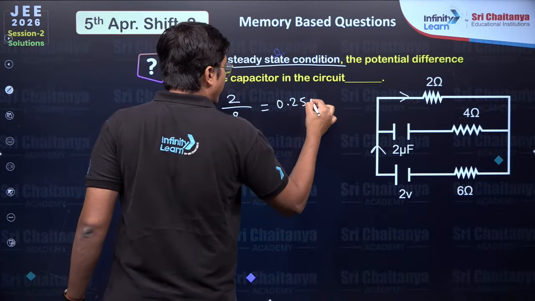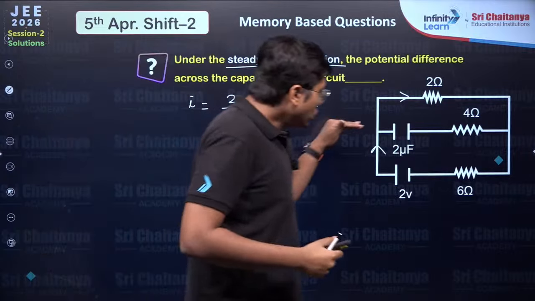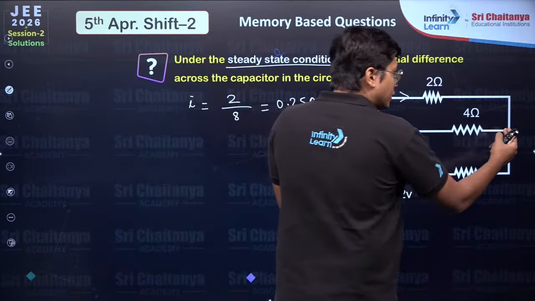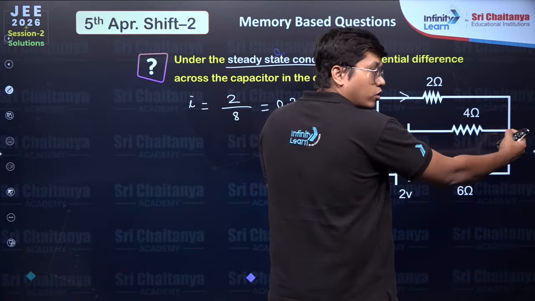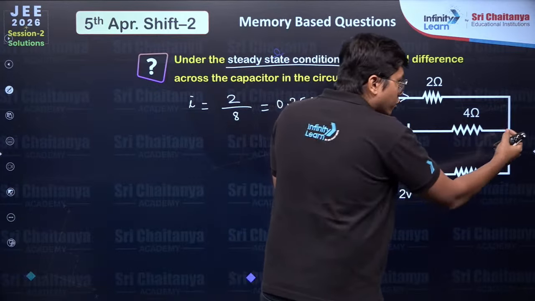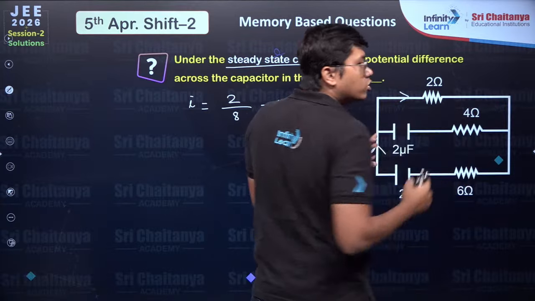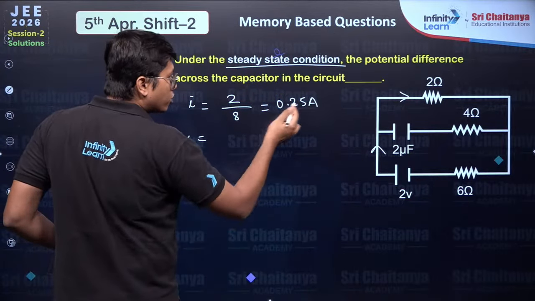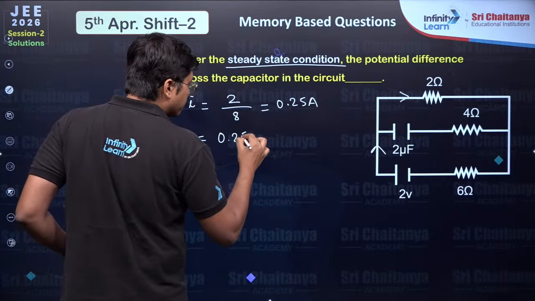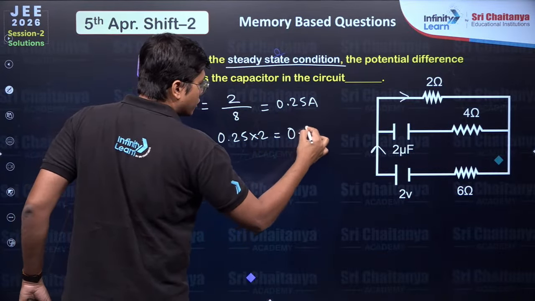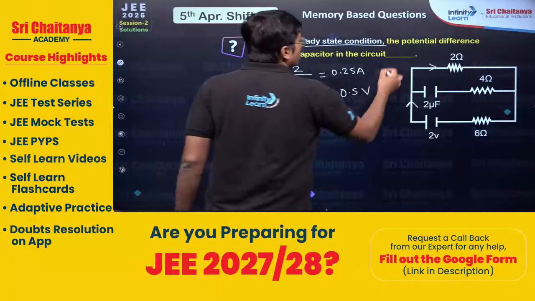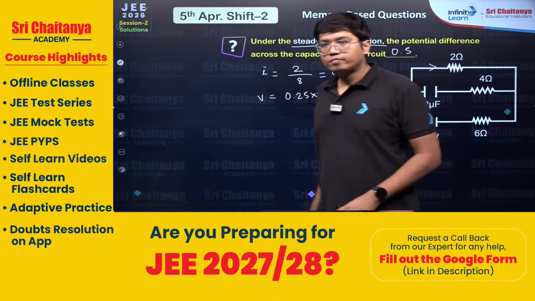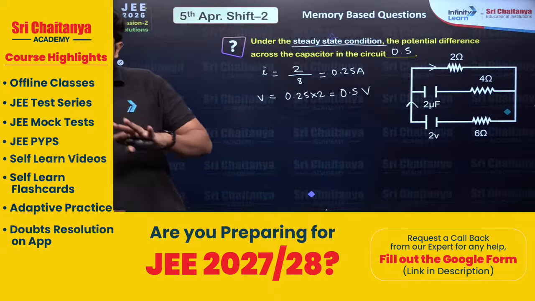which is 0.25 ampere. Now because no current is flowing through this, understand that the voltage across this capacitor will be the same as across this full thing, and the voltage across the full thing is the same as the voltage drop across the 2 ohms. So what is the voltage drop across the 2 ohms? The voltage drop across the 2 ohm, if a current of 0.25 is passing, which is just 0.5 volts. Answer is 0.5. Got it? Easy stuff, students.